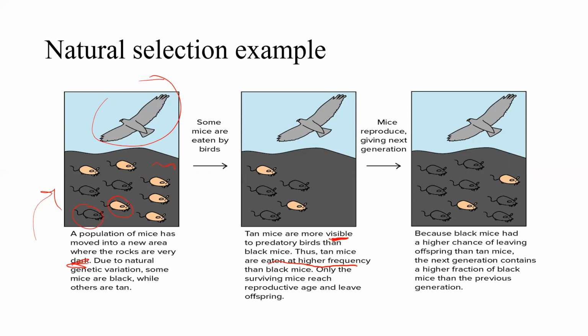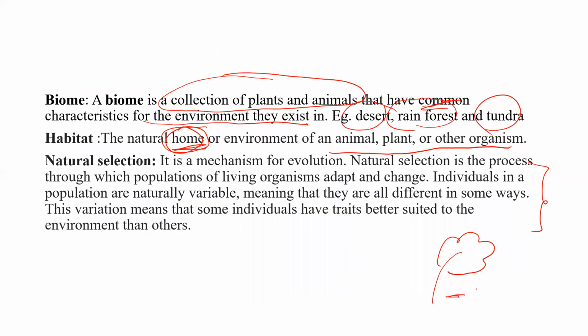Because black mice had a higher chance of living than the tan mice, the next generation contains a higher fraction of black mice than the previous generation. So because of natural selection, black mice outnumbered tan mice. That is natural selection, a mechanism for evolution.